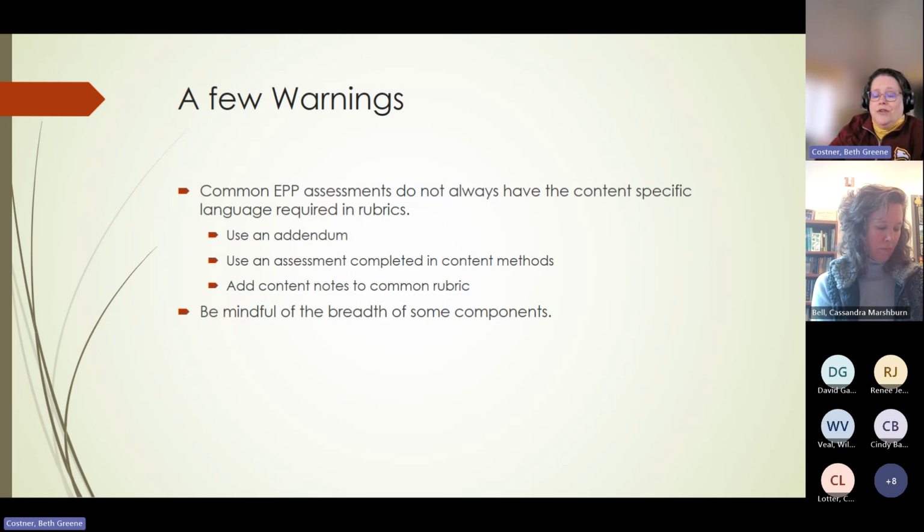The other thing, I can't imagine that you wouldn't be allowed to use that. The EPP may not want that data, so you may have to put that separately and not in the same document, but it is for your scenario so that you can do that. You can also really concentrate on assessments that the science educator has control over when you're trying to come up with things for standard 3.